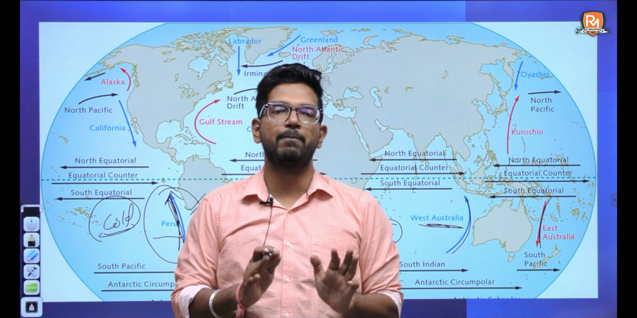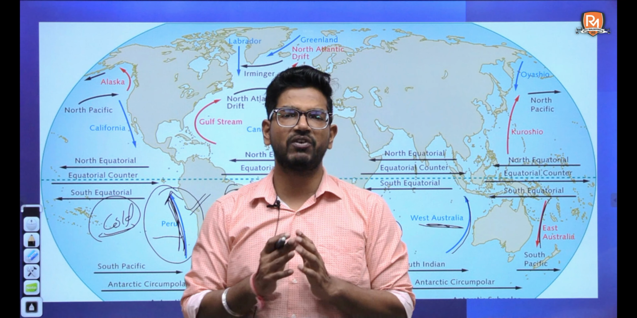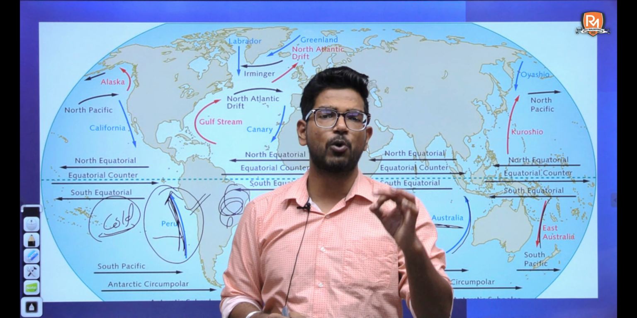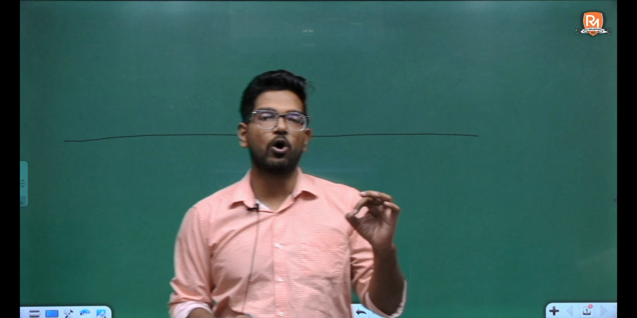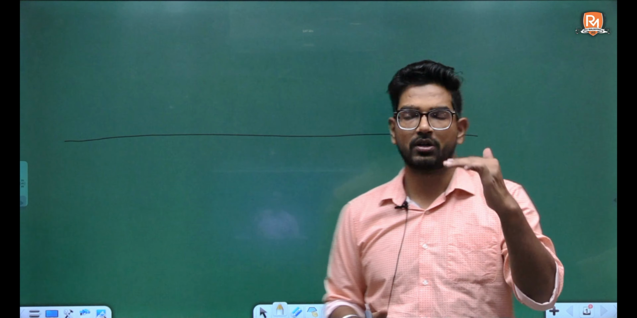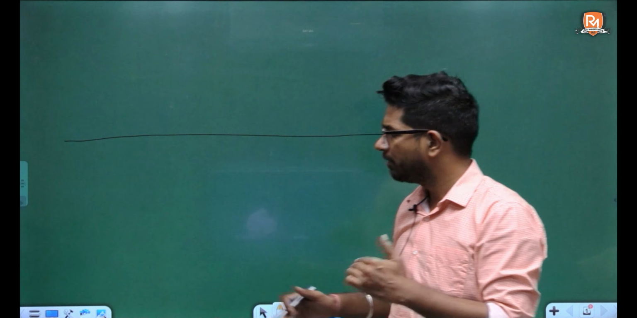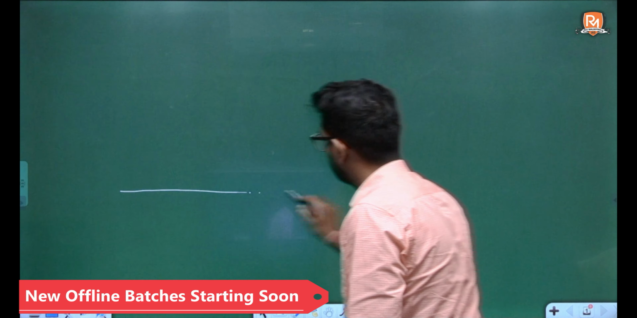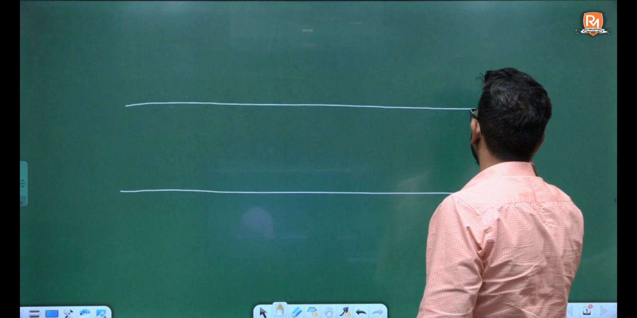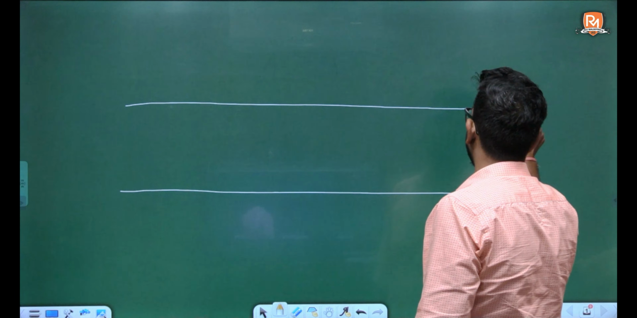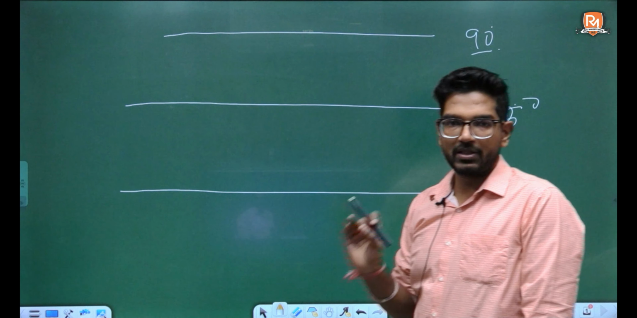So these are the important ocean currents which we have to learn. But there is a small trick that you can easily use to remember all the geographical locations of currents, whether they are warm or cold. So let's see this. For example, this is your 0 degree latitude, this is your 45, and this is your 90 degree latitude.